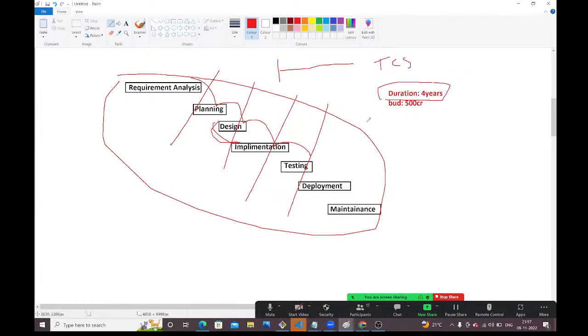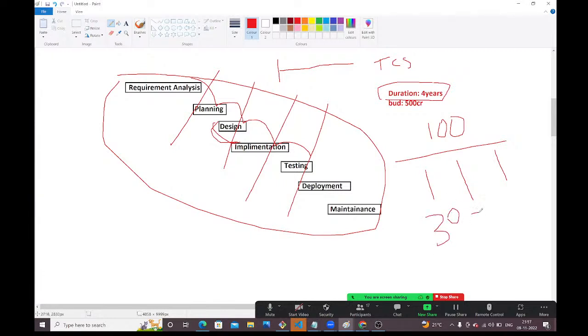In real-time terminology, we call it a sprint, guys. The project is divided into multiple sprints, and we deliver sprint-wise. Suppose a client has given 100 requirements. I am going to divide these 100 requirements into 3 sprints. In the first sprint I will deliver 30 requirements.